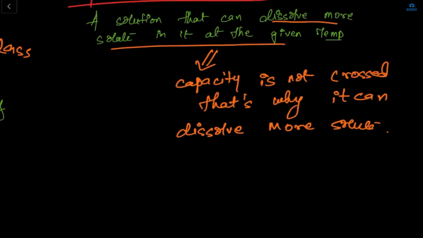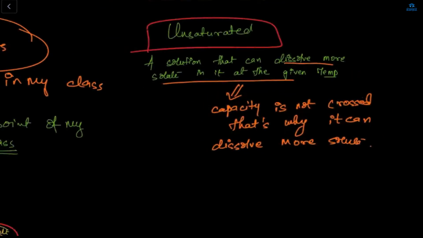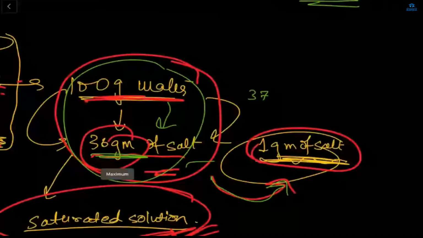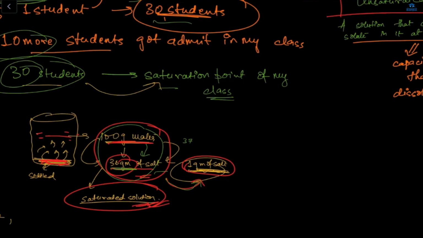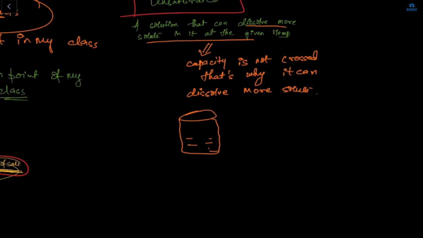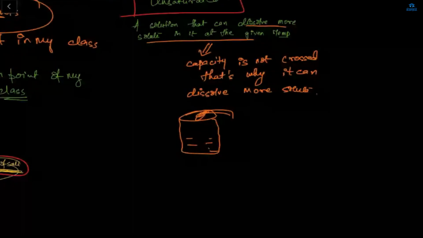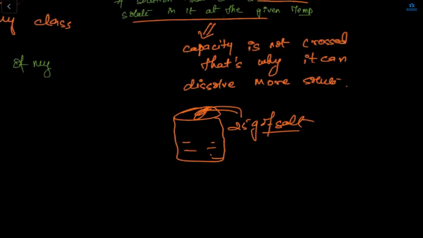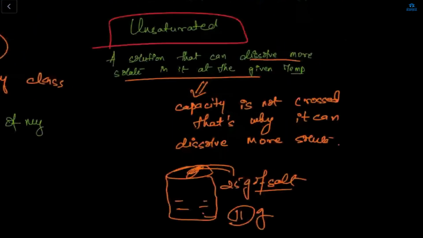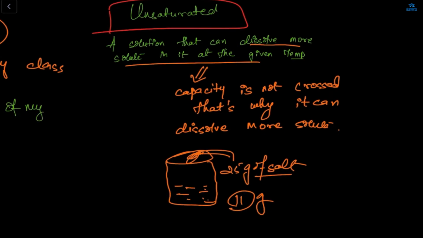For example, a maximum of 36 gram of common salt, meaning water can dissolve only 36 gram of salt. It's a fixed value. Suppose this is my beaker, there is water, and this is my spoon, and I dissolved only 25 gram of salt in this water. Then it can still dissolve 11 grams more. That's why I'm saying unsaturated, because this water solution can dissolve more solute. Solute is my salt here.